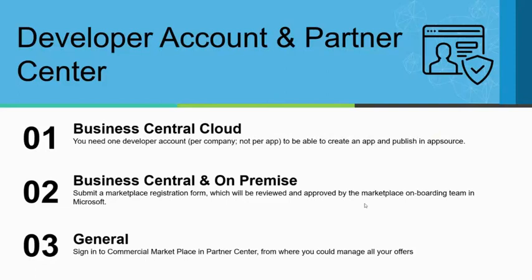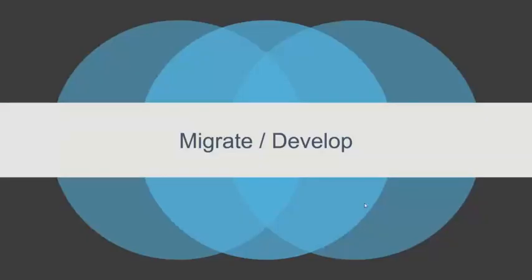And then finally, of course, you should log into the commercial marketplace within your Partner Center, from where you can manage all your offers. So when we say offer, an offer is where you will actually submit an app, and that gets reviewed and validated for both technical and marketing validations. Then the offer gets approved, and it will be published in the App Store. So that's basically the process. So we call it an offer.